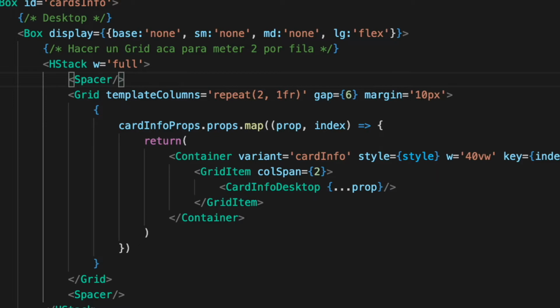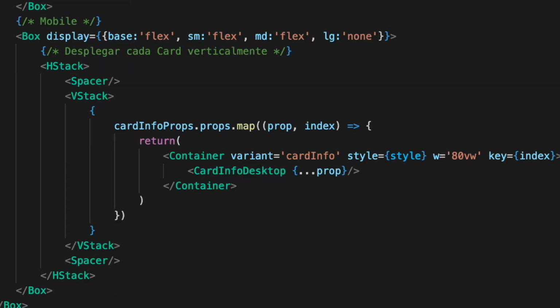Once I have all of this made, I will continue with the design of this card. As you can see, I really like to design in this way, delegating one box to show all the components that the desktop design has, and another box to show all the components that the mobile design has.